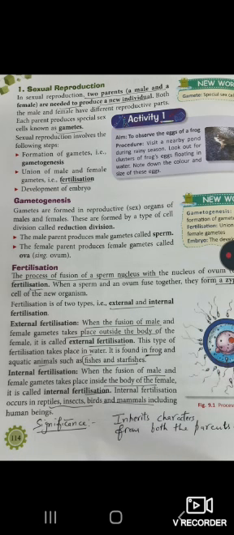Fertilization is of two types, external and internal. When the fusion of male and female gametes takes place outside the body of the female, it is called external fertilization. For example, it is found in frogs and aquatic animals like fish and starfish. Internal fertilization is when the fusion of male and female gametes takes place inside the body of the female. It occurs in reptiles, insects, human beings, birds, mammals, etc. The significance of fertilization is that the offspring inherits characters from both the parents.